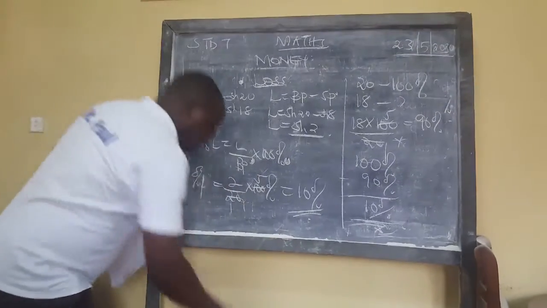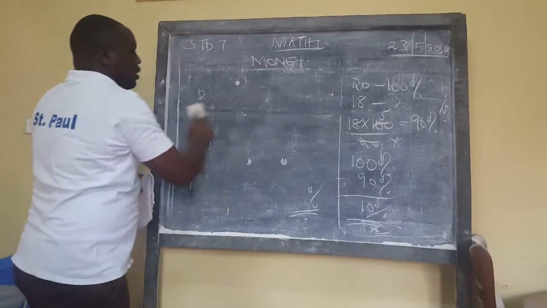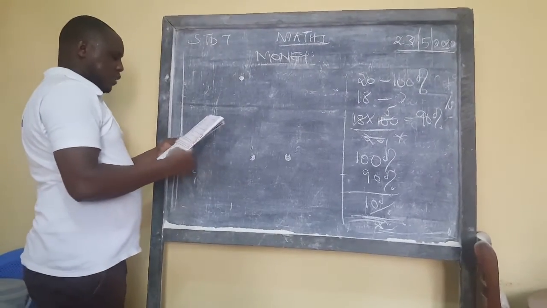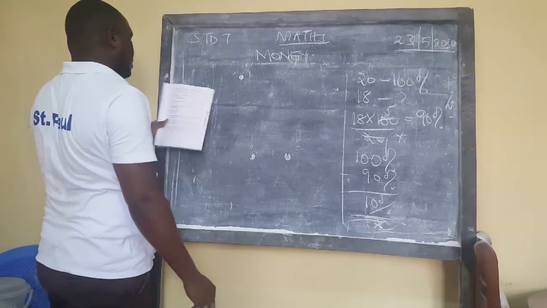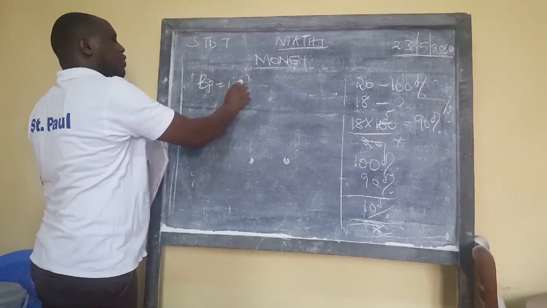So without wasting much time, let's move to a few questions about loss. I want to give you a question. Fatuma bought a radio at 1,500. So the buying price is 1,500 shillings.